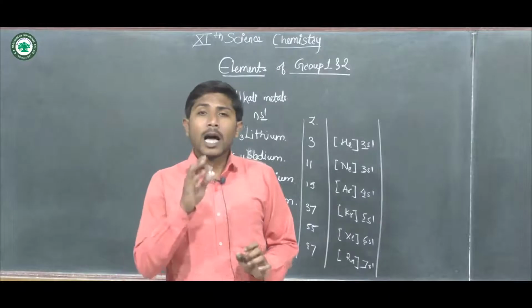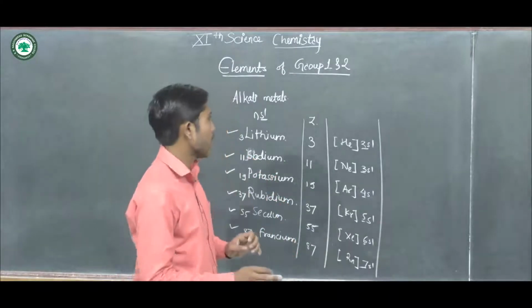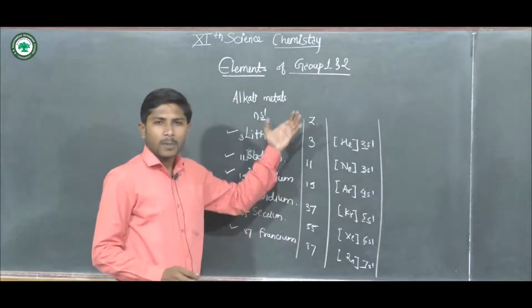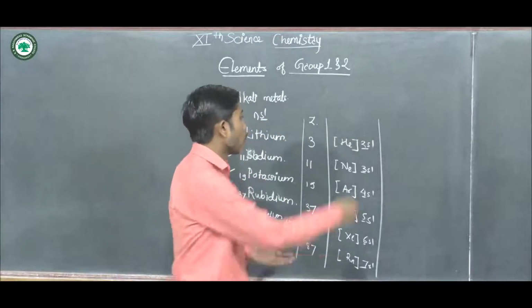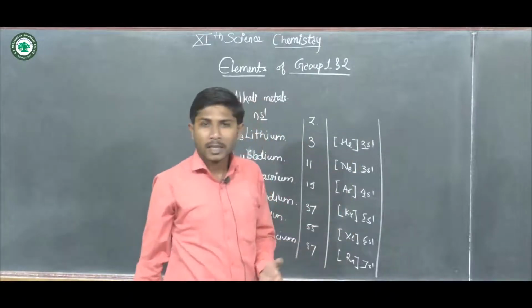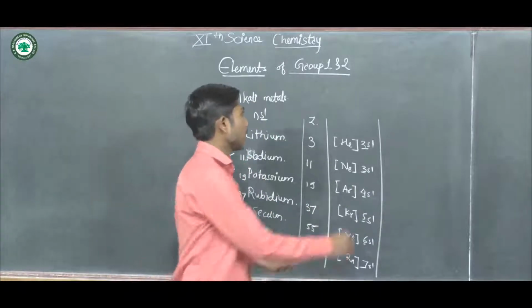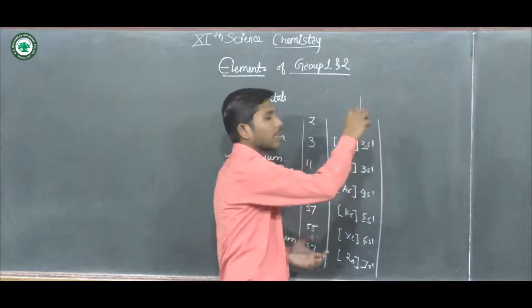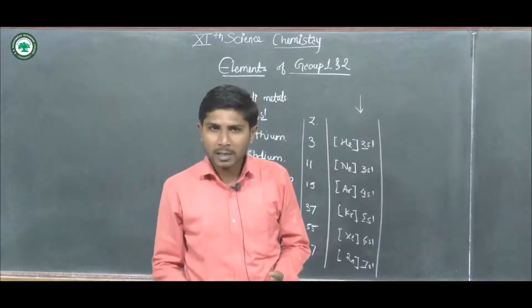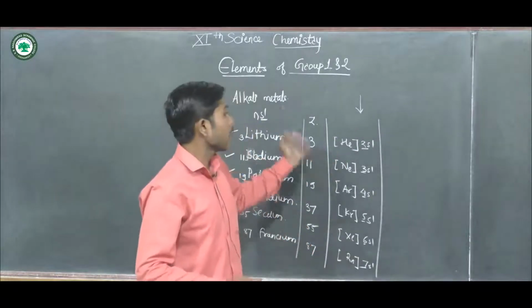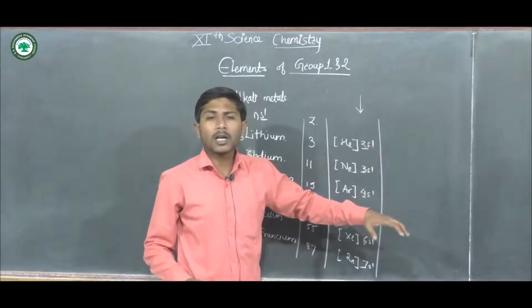This means the atomic size of every alkali metal goes on increasing while going down the group, and that is one of the most important trends in the modern periodic table. Then there is the ionic radius. What is the ionic radius?